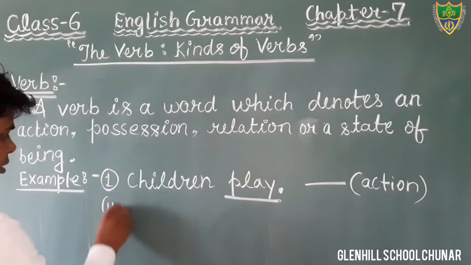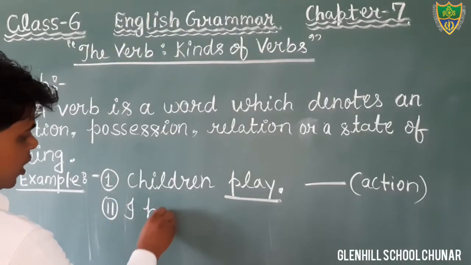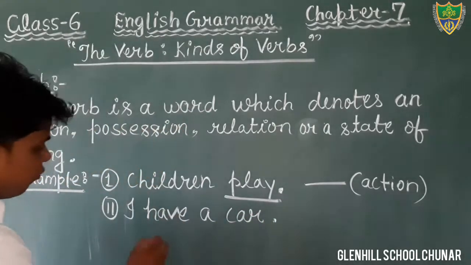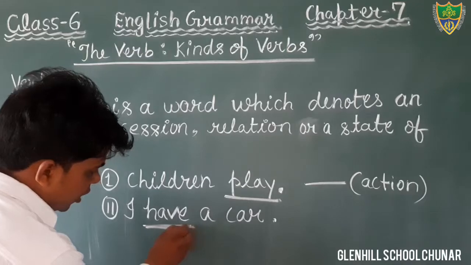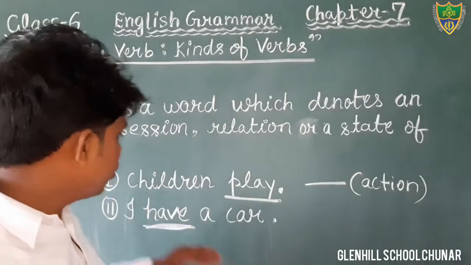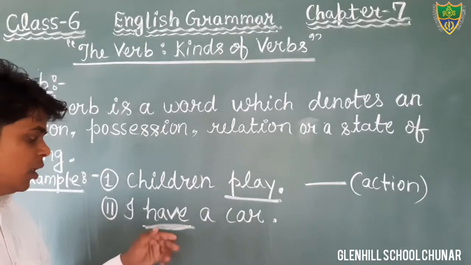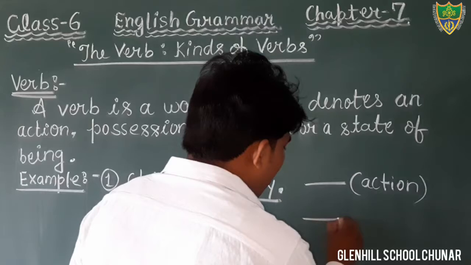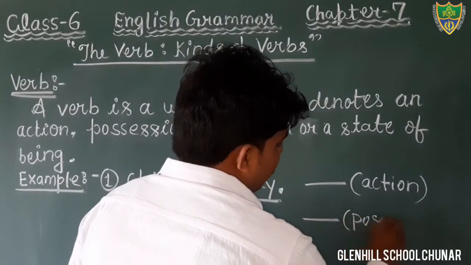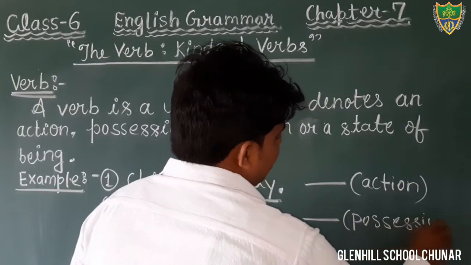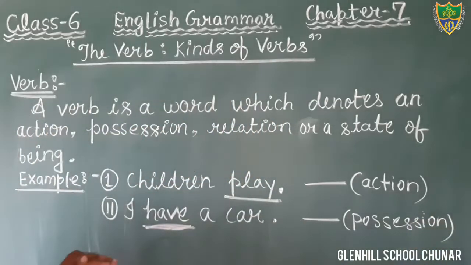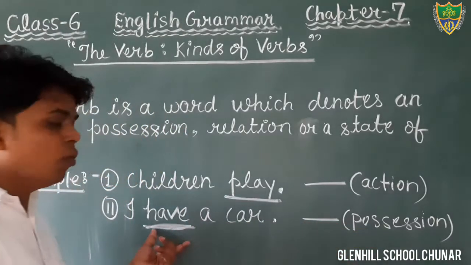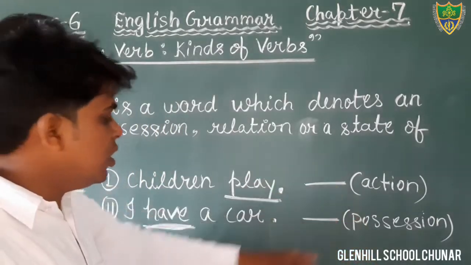Second example, we will see. I have a car. Dear students, here the word have denotes what? Possession. That is also, you can say, helping verb. It shows the possession. Therefore, that is also a verb. Possession is ownership. You see, I have a car. Here the word have denotes the possession. Therefore, that is verb.